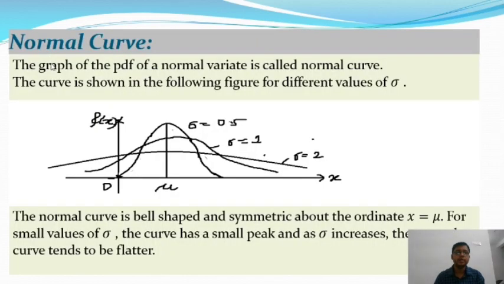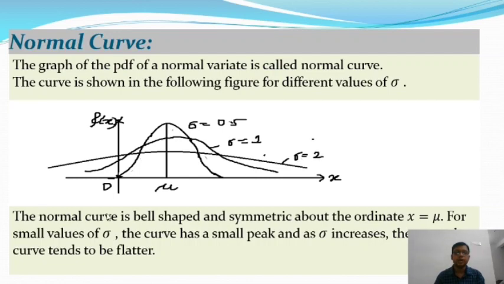So in this slide we will continue to discuss the normal curve. What is the normal curve? The graph of the probability density function of a normal variate is called the normal curve. The curve is shown in the following figure for different values of sigma. There are three curves: the first is when sigma is equal to 0.5, the second is when sigma is equal to 1, and the third one is when sigma is equal to 2.